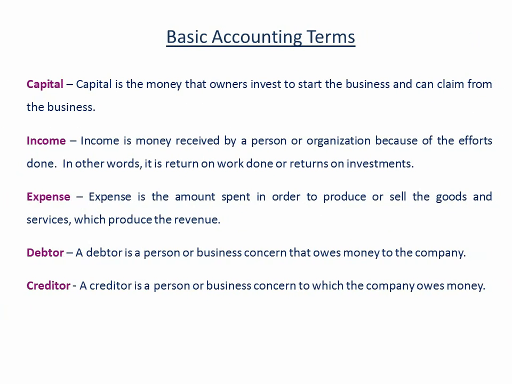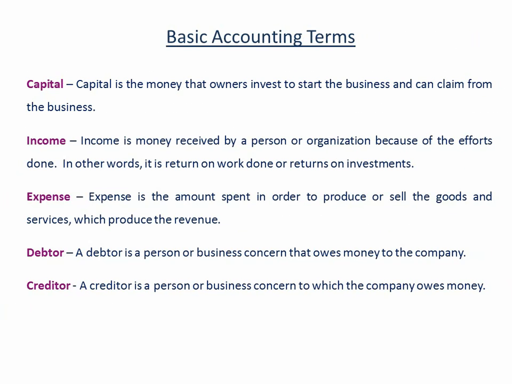Next is capital. Capital is the money that owners invest to start the business and they can claim it from the business. Income is money received by a person or organization because of the efforts done. That is, if you have done some efforts and you get rewarded for that in monetary terms, then that is your income. It can be return on work done or returns on investment.